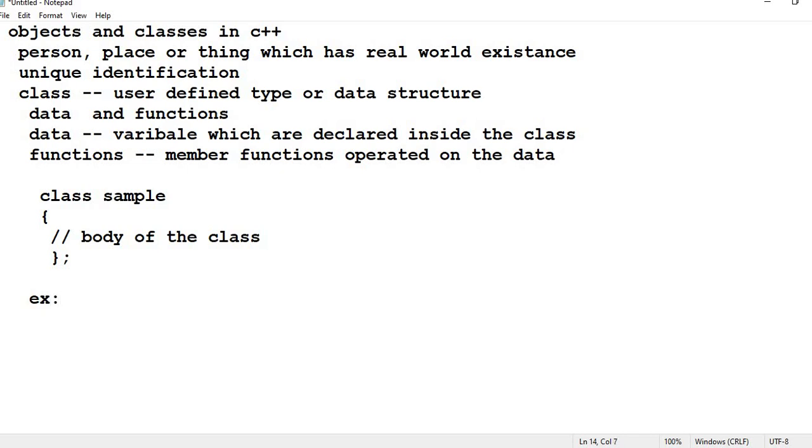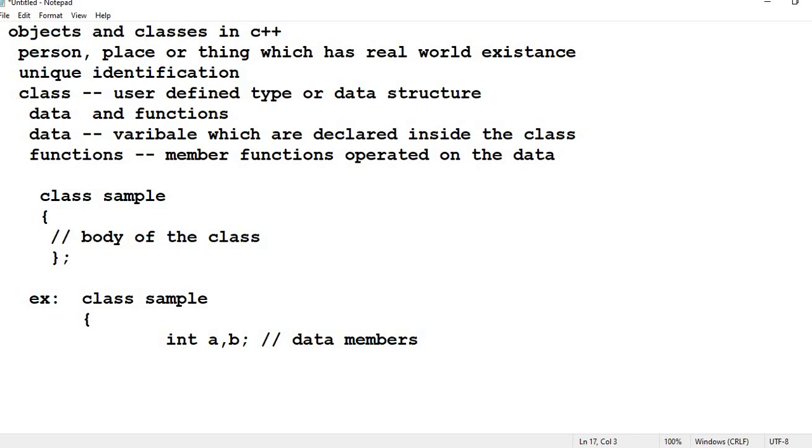Example: I'll take class sample, and open curly braces. Inside the curly braces I'll declare some data members, int a, b. These are known as data members.